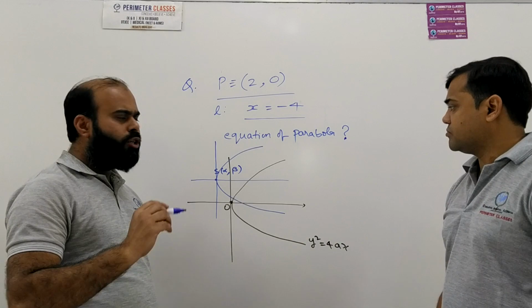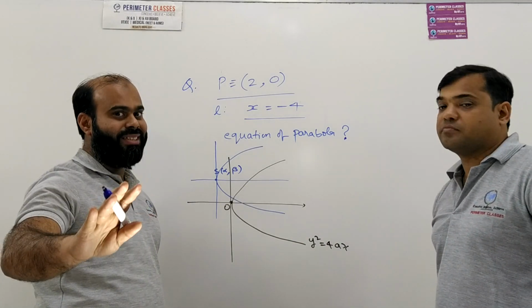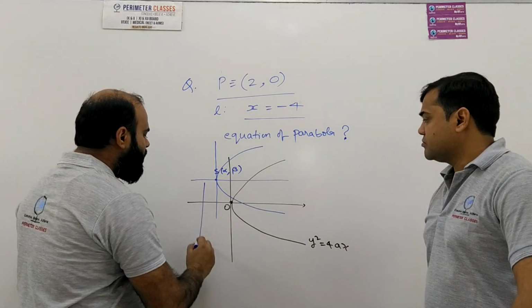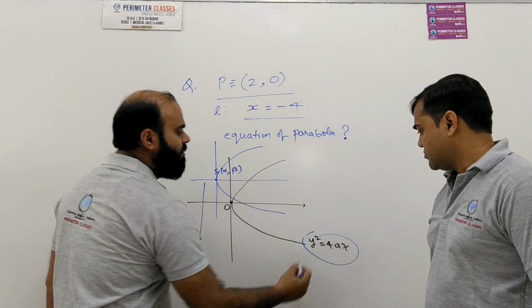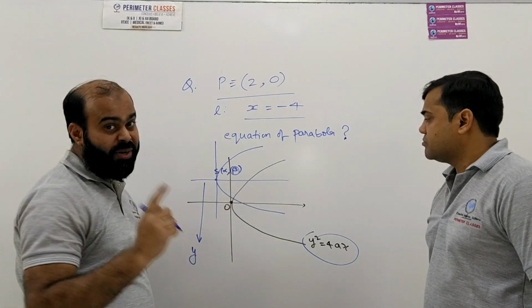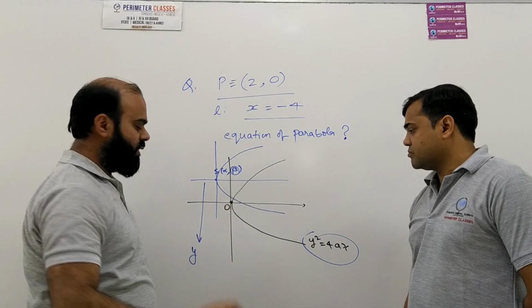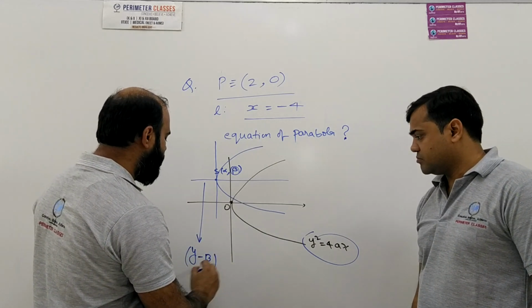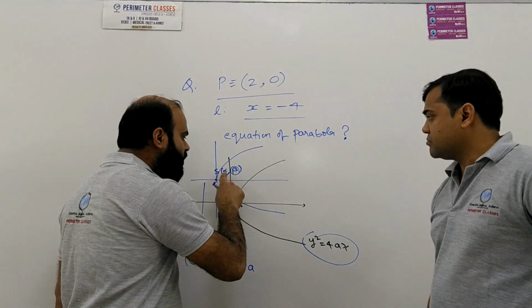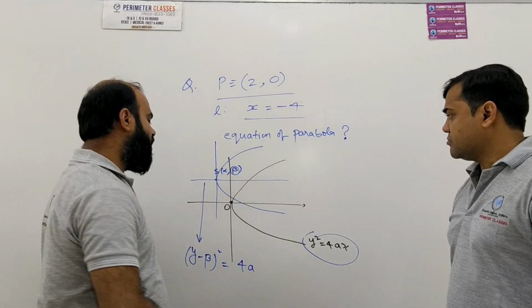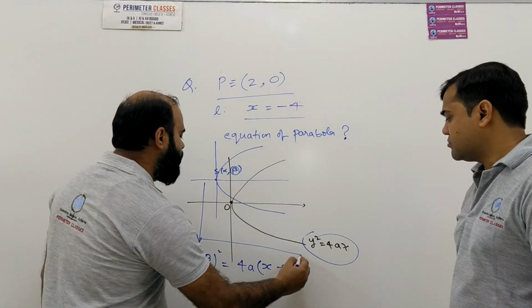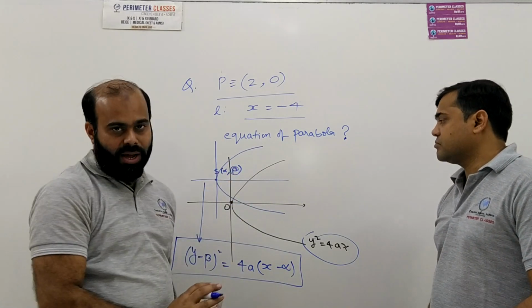So what we have to simply do is, I am not going into translation of axis theory right now. A very simple application here is that the equation which is here will now be written as y minus beta, since the y coordinate of the new vertex is beta, whole square is equal to 4a, and the x coordinate of the new vertex is alpha, so x minus alpha. This is the equation of this shifted parabola.